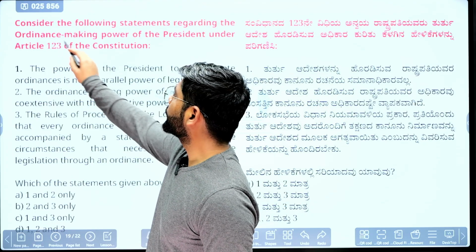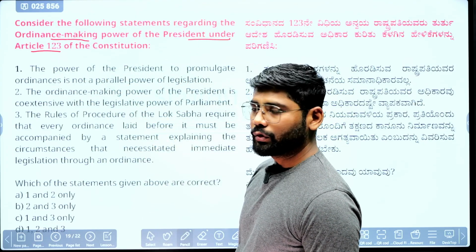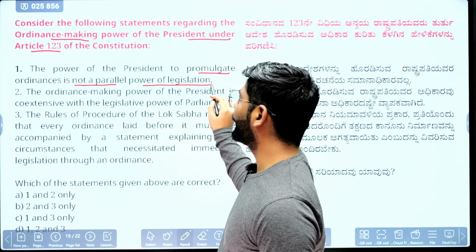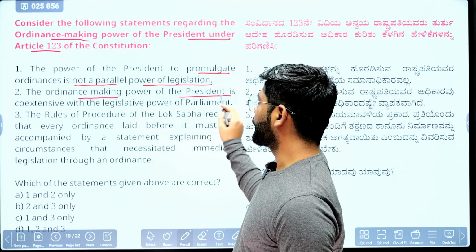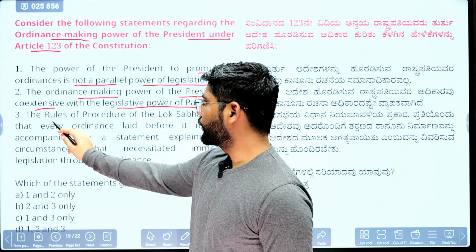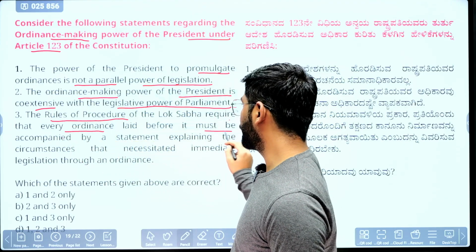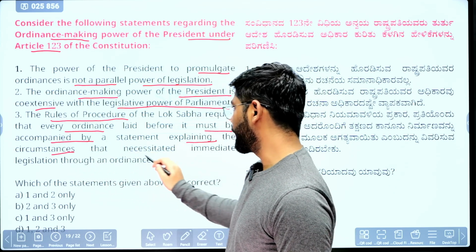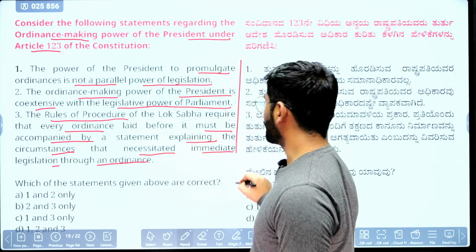Third one is the ordinance making power of the president under Article 123 of the Constitution. The first statement says the power of the president to promulgate ordinance is not a parallel power of legislation. Second, the ordinance making power of the president is coextensive with the legislative power of Parliament. Third, the rules of procedure of Lok Sabha require that every ordinance laid before it must be accompanied by a statement explaining the circumstances that necessitated immediate legislation through the ordinance. Let me know which one is correct here.